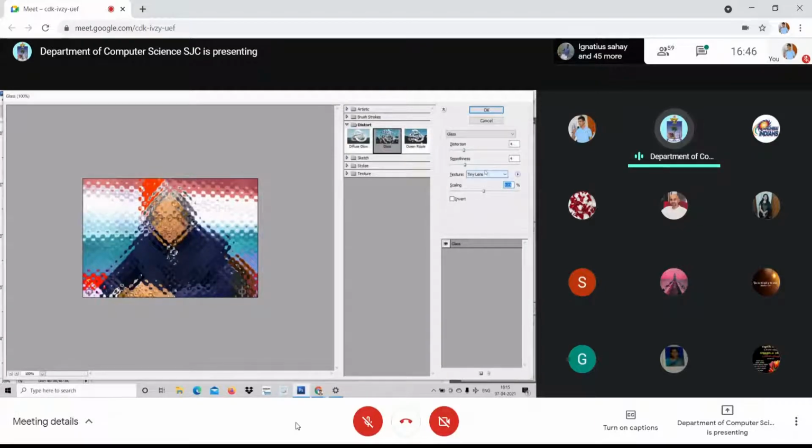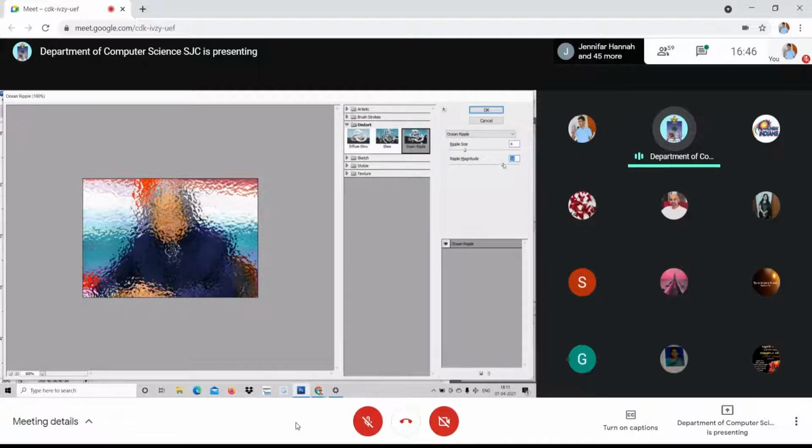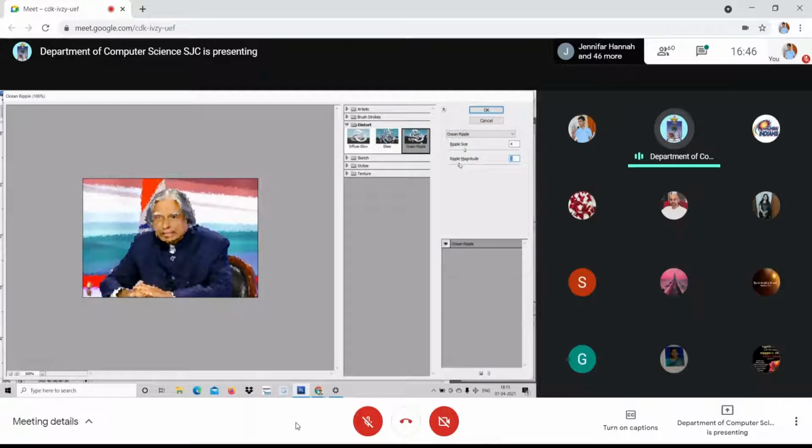So this is with regard to glass. And ocean ripple. You know how ripples go around the picture. Look at here. I can increase the ripple magnitude. I can reduce it. I can increase it. See ripple size. See, with one click, I'll be able to get an image with rippled strokes over the picture. So I will get the picture as if it is painted, right? This is with regard to the first one, distort.